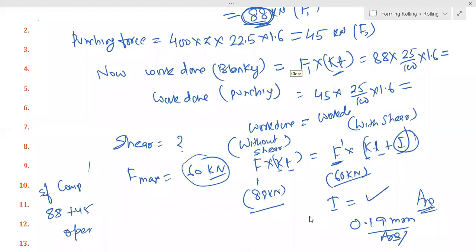Yes, Rajat Sharma. Yes, we can find it from clearance. If clearance is given, you can find shear strength.